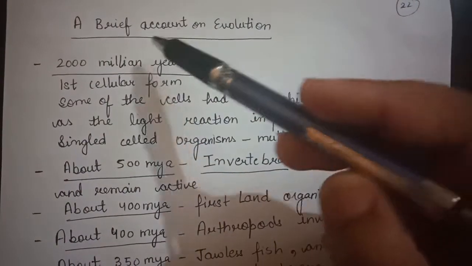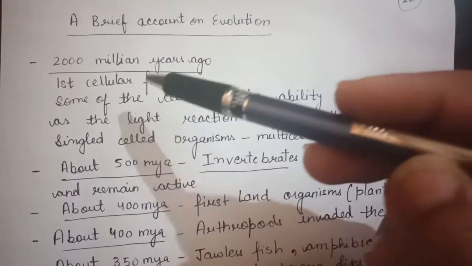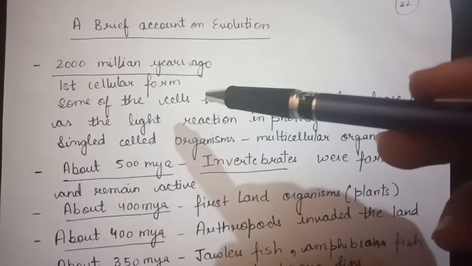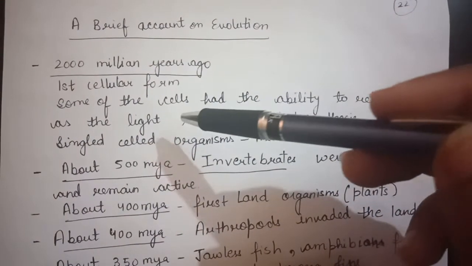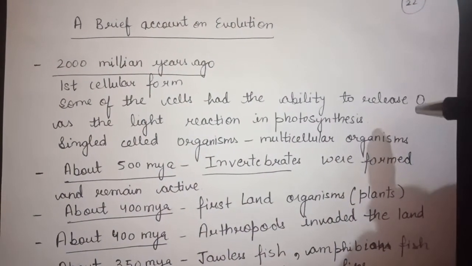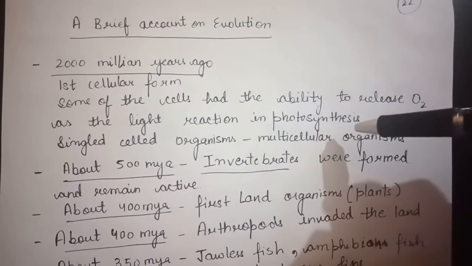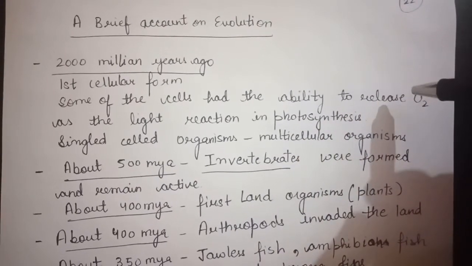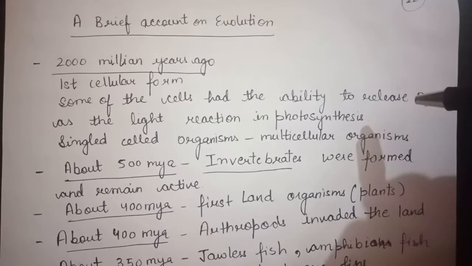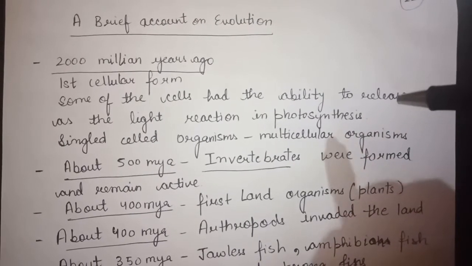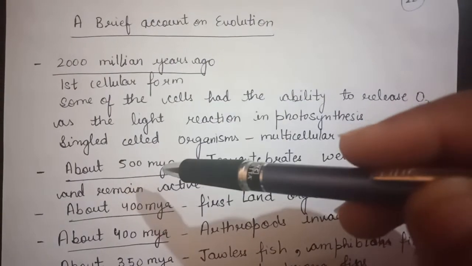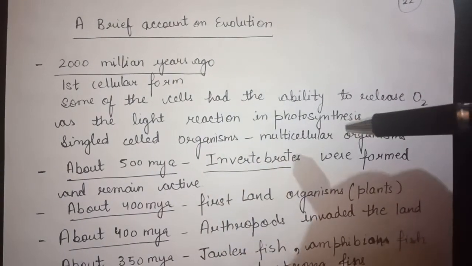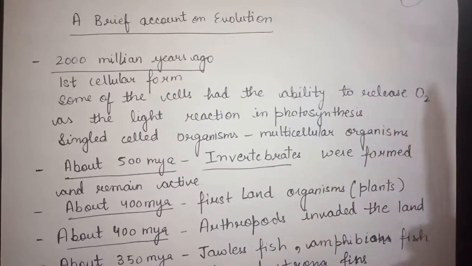About 2000 million years ago, the first cellular form appears, which is also known as the first primitive cell. Some of these cells have the ability to release oxygen as the light reaction in photosynthesis, because all of you know that during photosynthesis they produce oxygen, and when oxygen is released in the atmosphere, the ozone layer forms. Then single celled organisms form, and from the single celled organisms the complex multicellular organisms form.